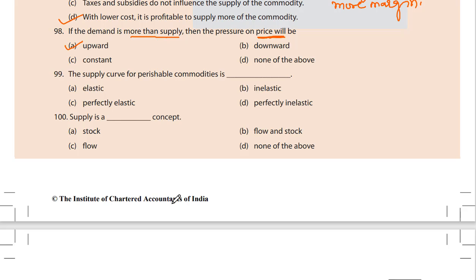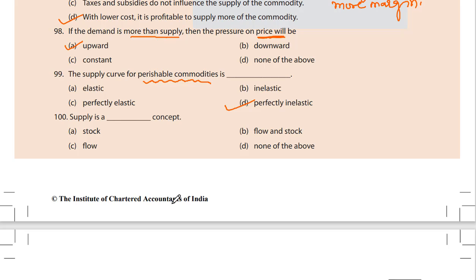99. The supply curve for perishable commodities is A. Elastic, B. Inelastic, C. Perfectly elastic, or D. Perfectly inelastic. Sorry, we are doing 99. The supply curve of perishable commodities is elastic, inelastic, perfectly inelastic. It would be perfectly inelastic, because they generally don't change.